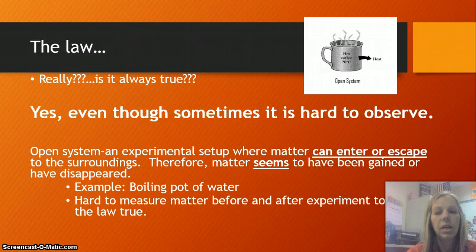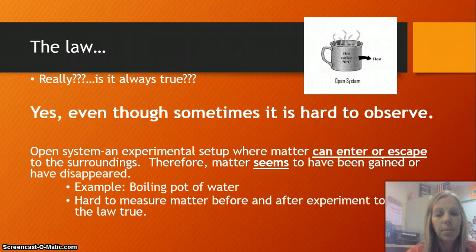It gets to a certain temperature where that water is then going to turn into a gas called water vapor. And because that water vapor is going to leave the pot if you don't have a very tight covered lid, it's going to seem like the water is going to decrease and decrease and decrease over time. And that could give someone the wrong impression that those atoms just disappeared when the boiling took place.